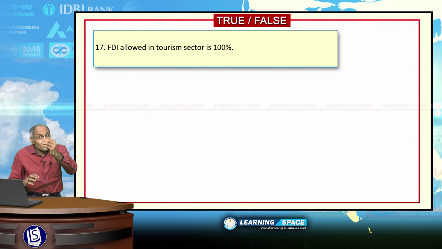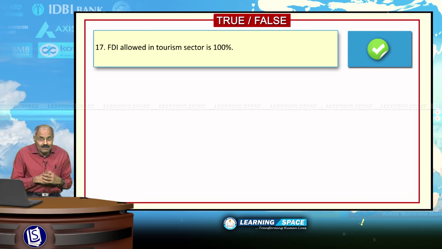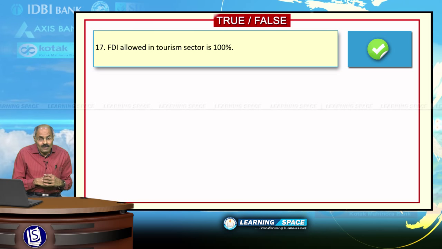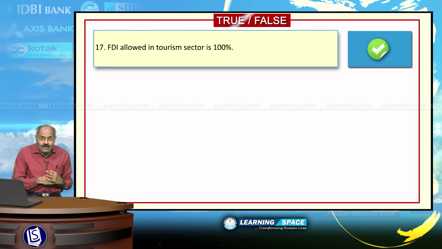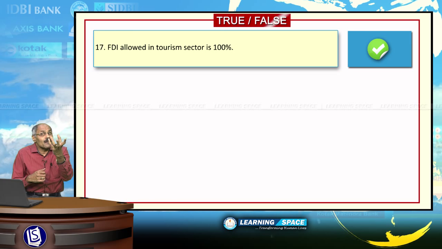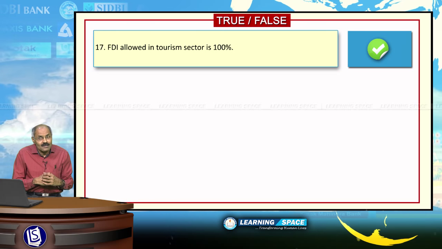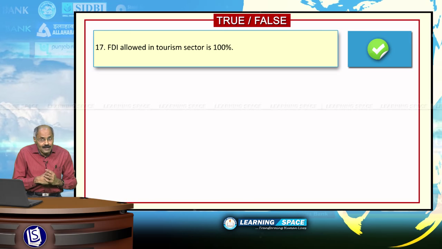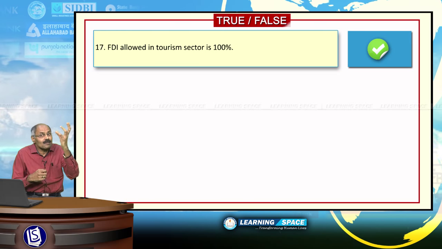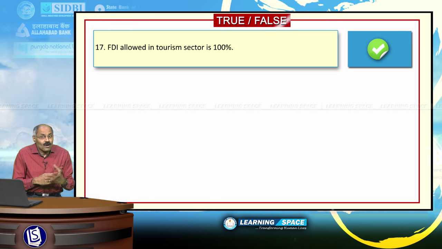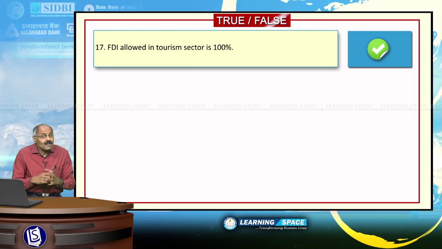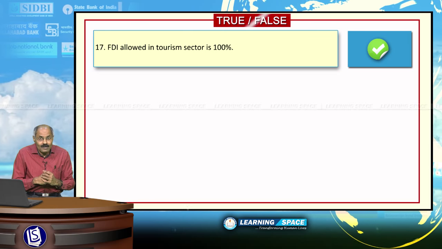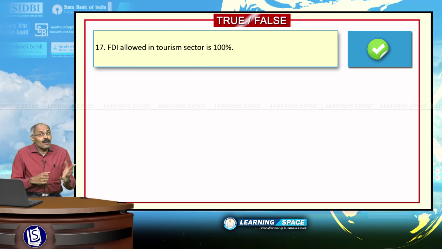FDI allowed in tourism sector is 100%. Absolutely correct. You should not forget the FDI limits. FDI in tourism 100%. FDI in banking sector 74%. FDI in telecom sector 100%. FDI in railways except operations and safety is 100%, FDI in insurance 49%, like that. Please don't forget. Look into the next sentence.